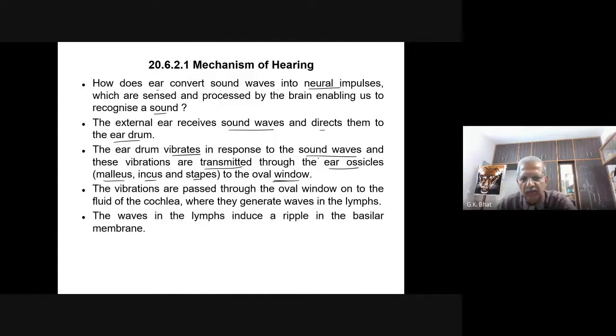The eardrum vibrates whenever the sound wave enters, and it is passed through these three small bones. Stapes is the smallest bone in the body. The vibrations are passed through the oval window onto the fluid of the cochlea, where they generate waves in the lymphs. These waves in the lymphs induce a ripple in the basilar membrane. You have seen the basilar membrane with the organ of Corti.